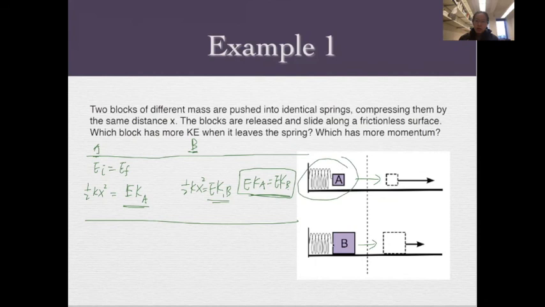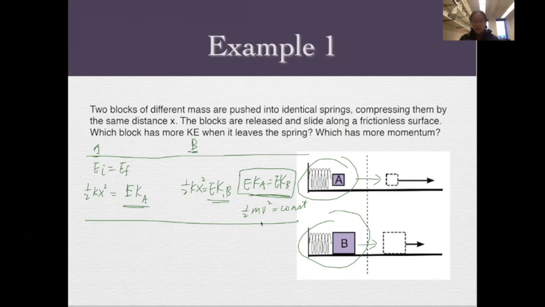When we compare the total momentum of the system, because there's no net force, the total momentum should be 0. But it's hard to analyze the momentum of a spring because it's lengthy and the momentum of each hoop will be different, so it's too tedious. I'm going to start from what we know about kinetic energy and go from there to momentum. Since the kinetic energy is the same, 1/2 mv squared is a constant, a fixed number, because 1/2 mv squared in A equals 1/2 mv squared in B.